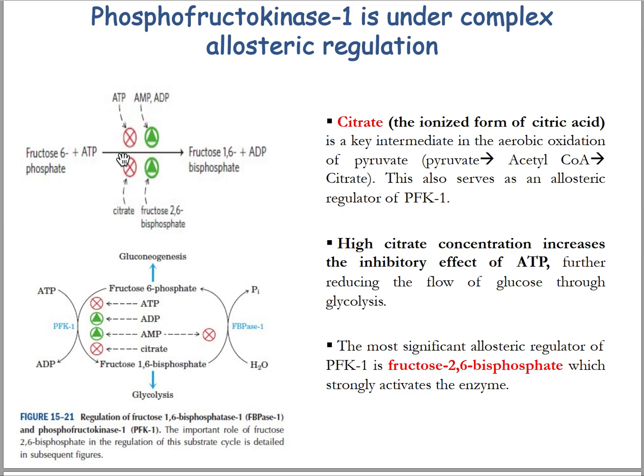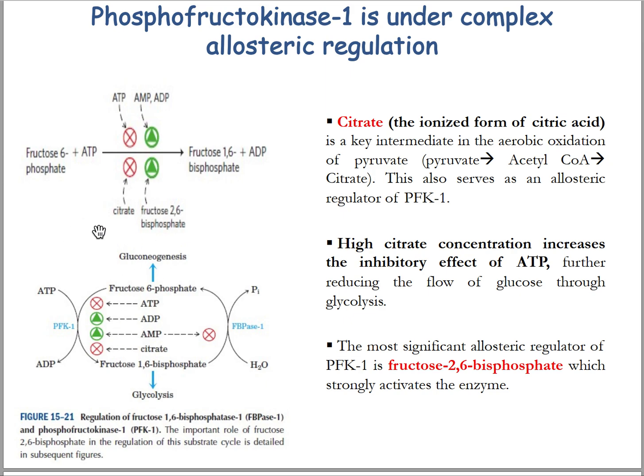So citrate is a very important molecule that serves as an allosteric regulator of phosphofructokinase 1. It enhances the effect of ATP in inhibiting phosphofructokinase 1. So a higher citrate concentration increases the inhibitory effect of ATP, further reducing the flow of glucose through glycolysis. The most significant allosteric regulator of phosphofructokinase 1 is fructose 2,6-bisphosphate, which strongly activates the enzyme.